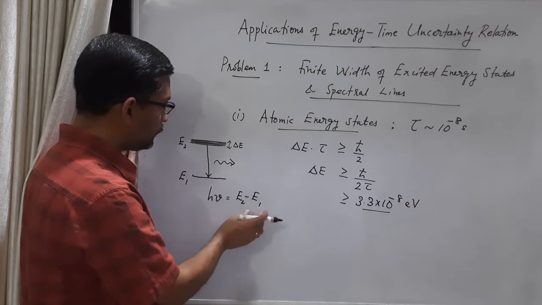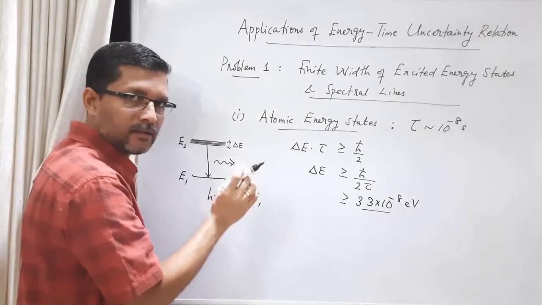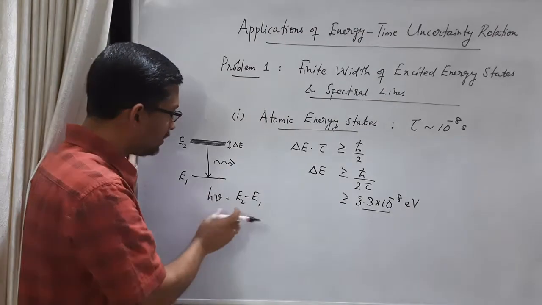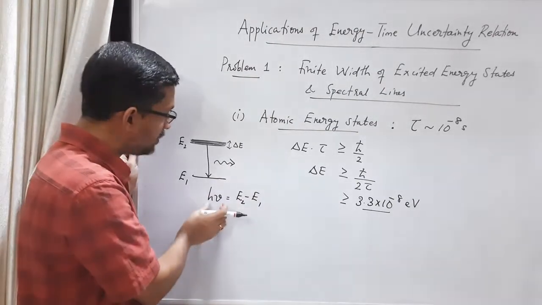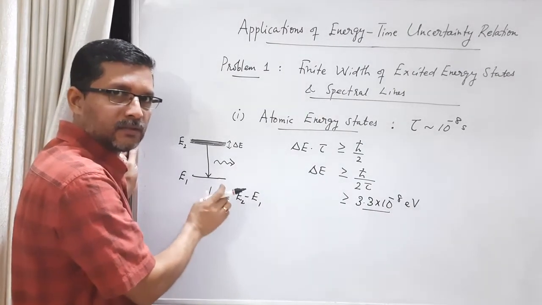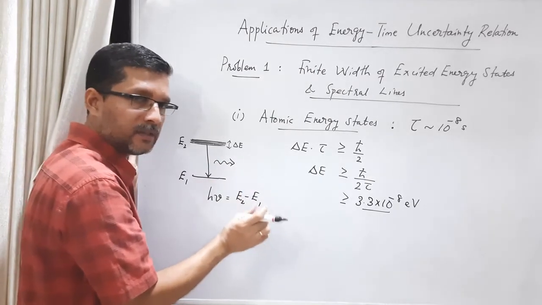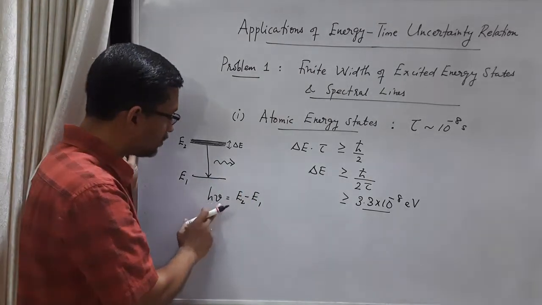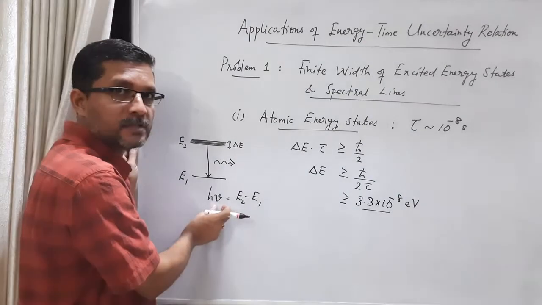Now, if E1 has a fixed value, but E2 has an error, it means that this difference in energy has an error. Then the energy of this photon will not be exact, or we cannot exactly determine the energy of this photon. There will be an error in this energy.